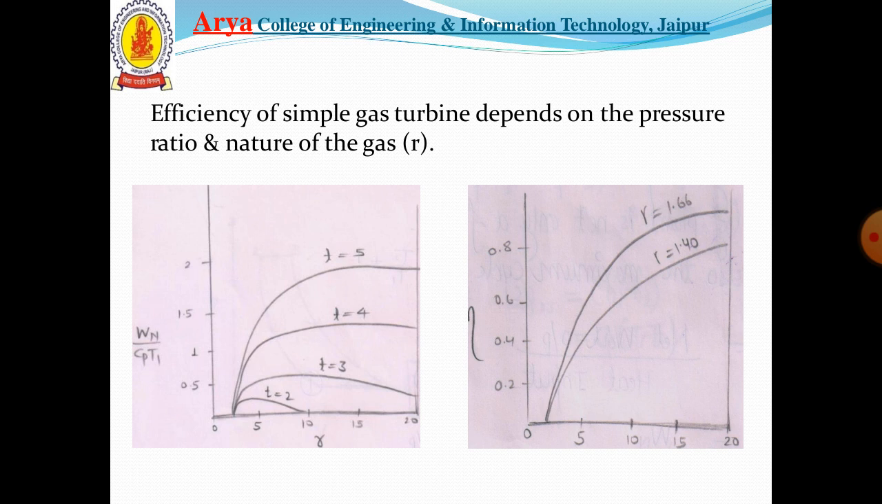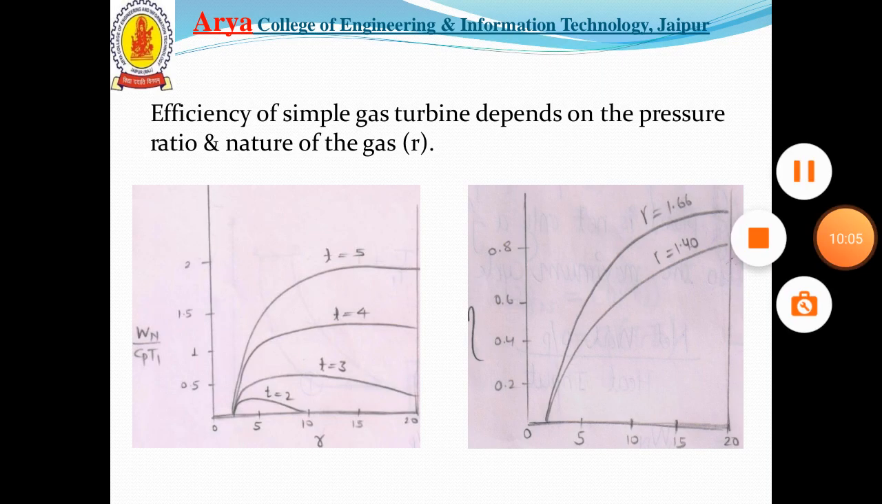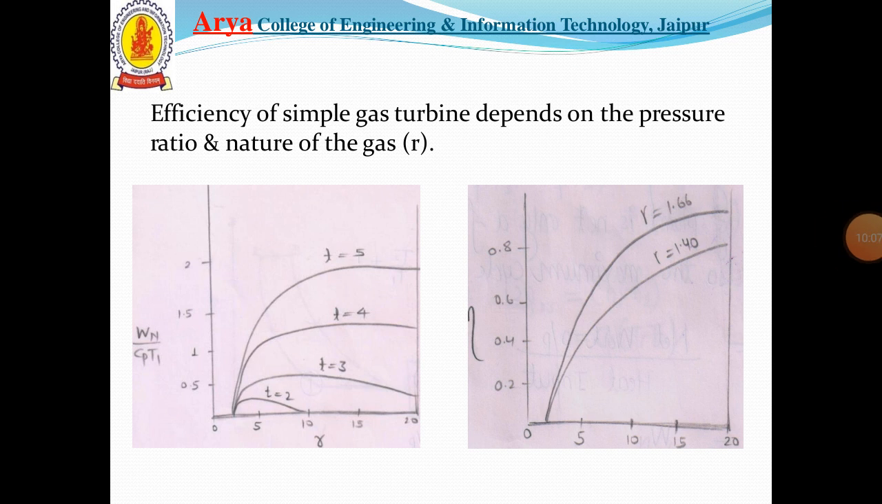This graph shows that as the value of gamma increases, the efficiency also increases. The efficiency at gamma equal to 1.6 is more than the efficiency at gamma equal to 1.4. From the formula of the efficiency, we can see that as the value of Rp increases, the efficiency also increases.